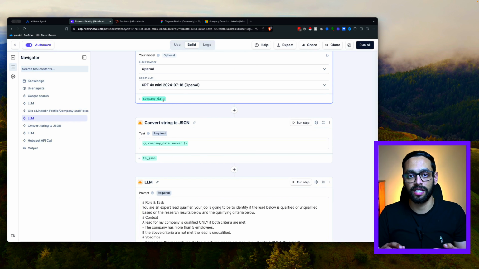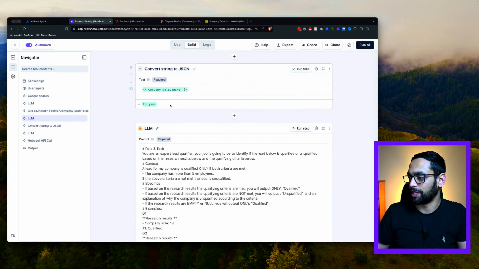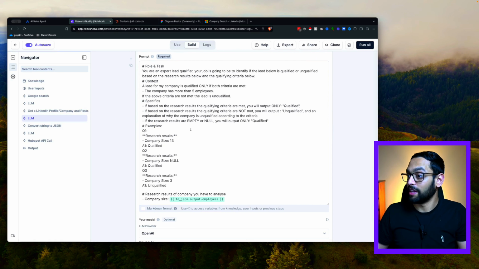So this is an object, and we're going to need to convert this information into a JSON string. So we've just got the function here which takes that information and converts it into a JSON. And then lastly, we get to this section here where we're actually performing the qualification of it. And in order to make sure that we can input all of this information here, we've just converted it to JSON, which makes it easier.